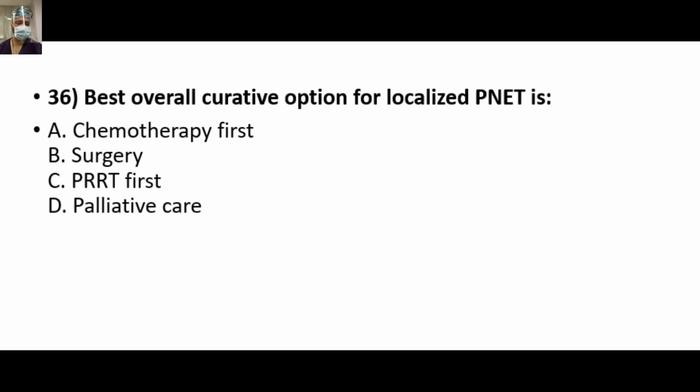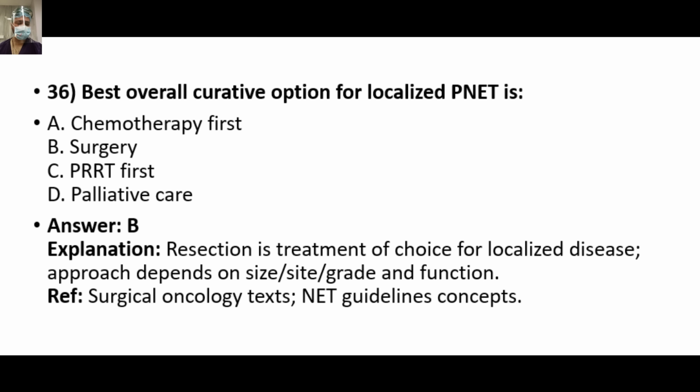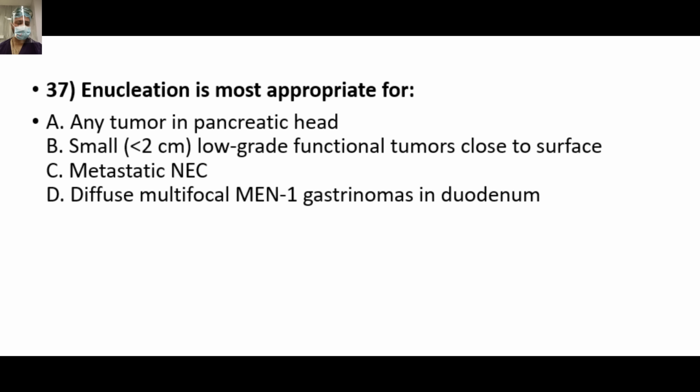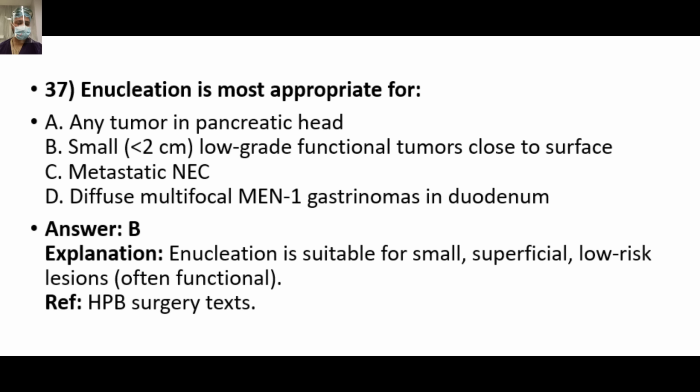Best overall curative option for localized PNET is surgery. Option B, resection is the treatment of choice for all localized disease. Approach depends on the size, site, grade, and function. So whenever we can take out the disease, we have to offer them surgery. Enucleation is most appropriate for... remember the case we have discussed. So B, small tumor less than 2 cm, low grade, grade 1, grade 2, may be close to the surface.